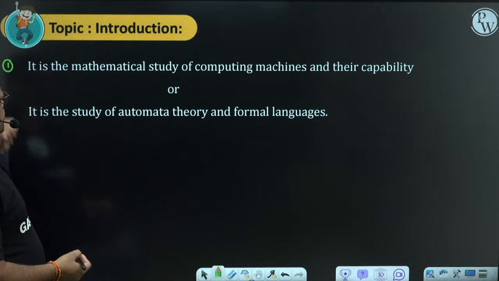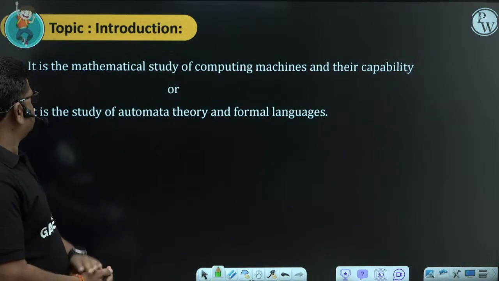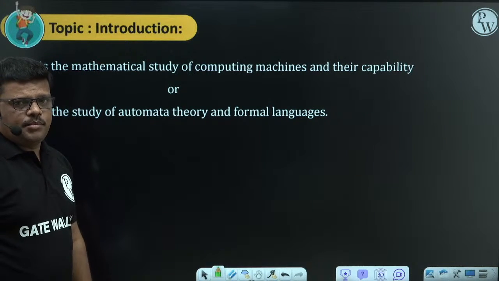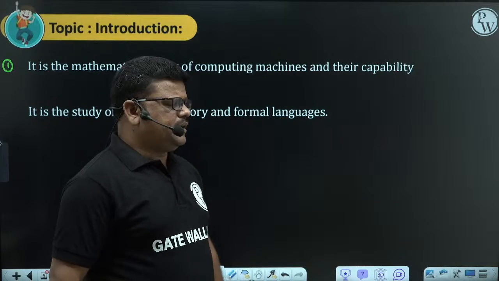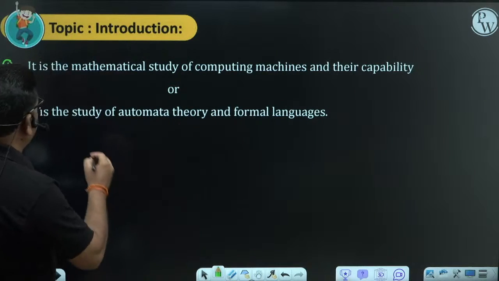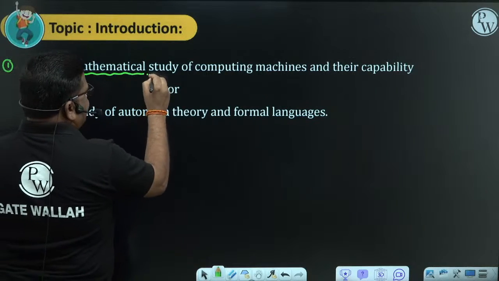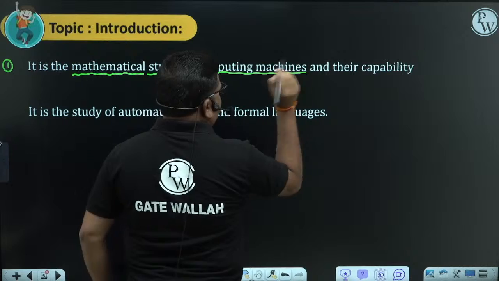Theory of computation means it is the mathematical study of computing machines and their capabilities. The definition is very much clear. We have only two terminologies. Theory of computation is nothing but the mathematical study of computing machines.